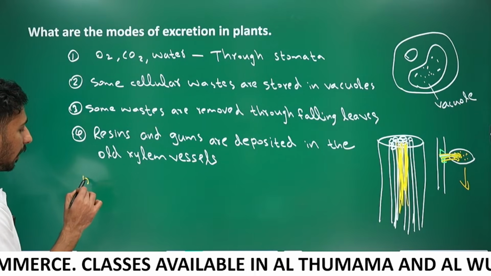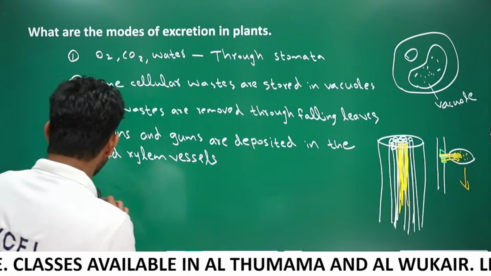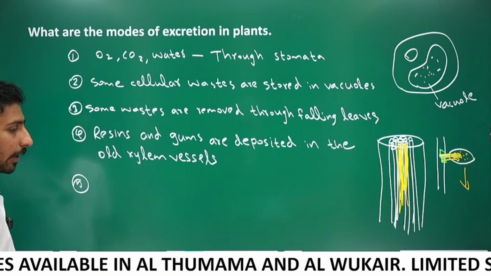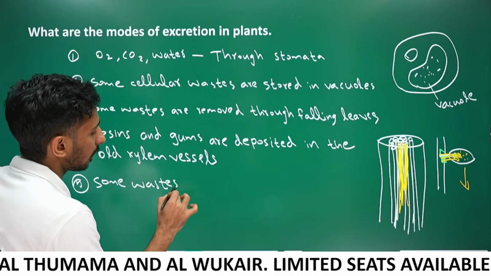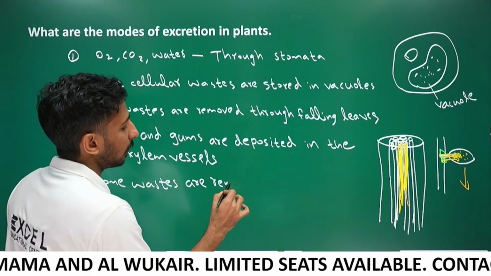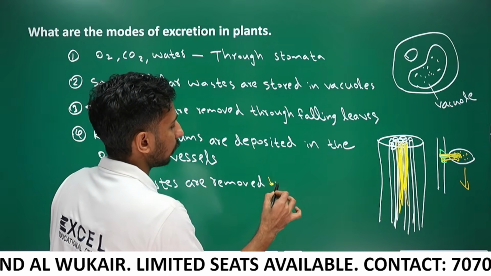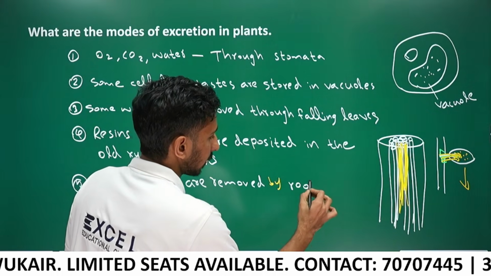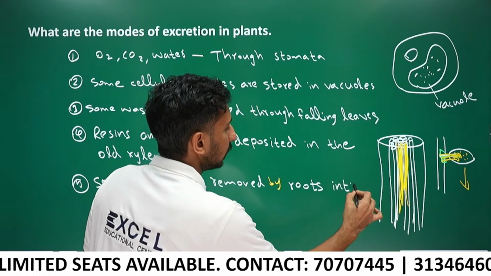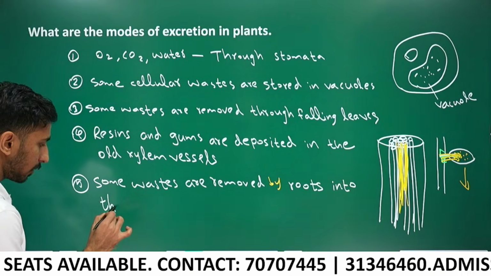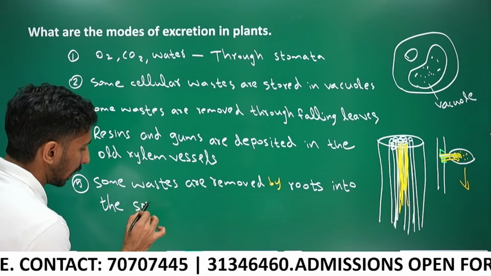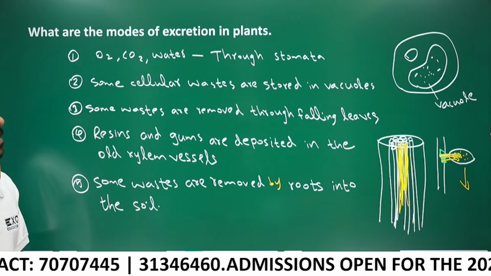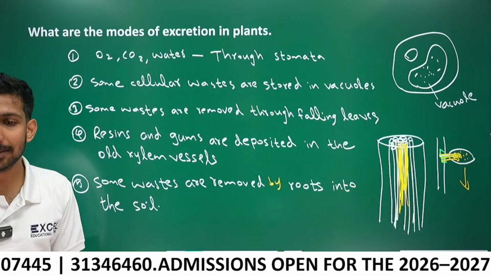Okay, fifth one, some wastes are removed by roots into the soil. Okay, these are the modes of excretion in plants.